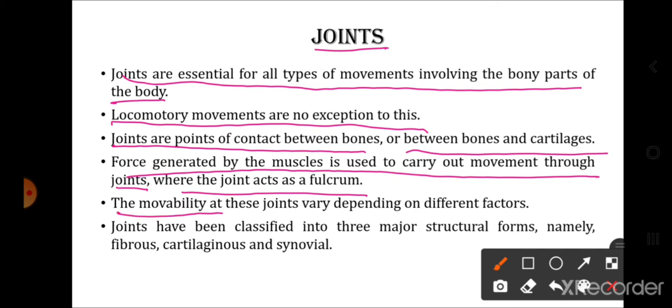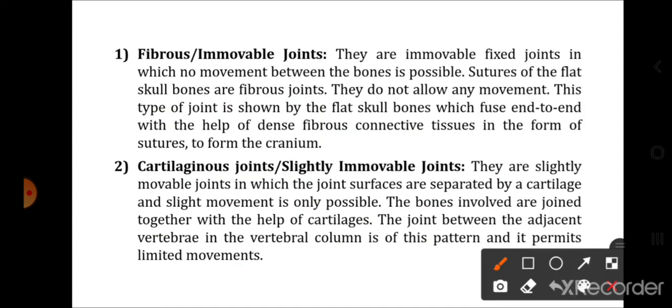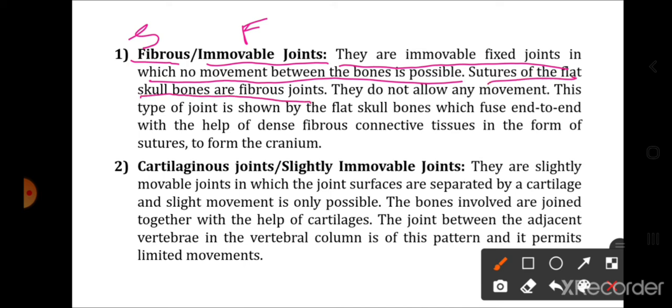The movability at these joints varies depending on different factors. Joints have been classified into three major structural forms, namely fibrous, cartilaginous and synovial joints. So first of all, fibrous joint, this is the structural name, and functionally they are called immovable joints. So they are immovable fixed joints in which no movement between the bones is possible. These are the joints which do not allow any kind of movement. Sutures of the flat skull bones are fibrous.